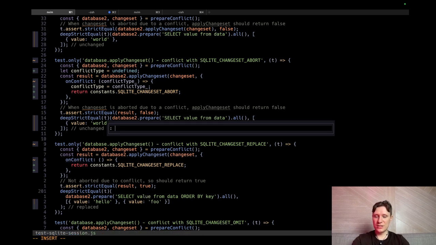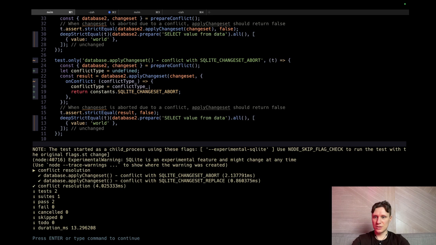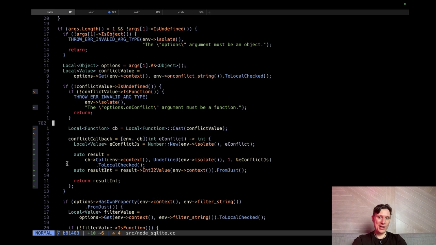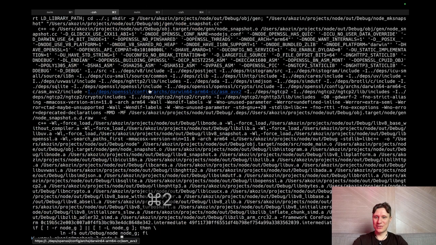Can we just run this file, for example, our debug node file? Yeah, everything is green. So yeah, hooray, our feature was implemented. It took us like 7 hours because we configured the environment, learned C++ and everything else.